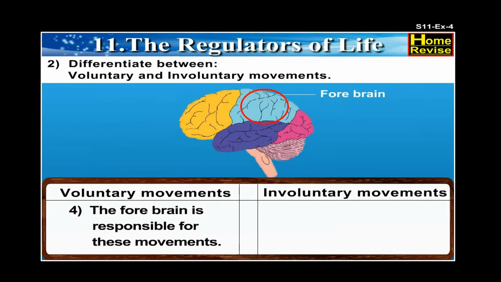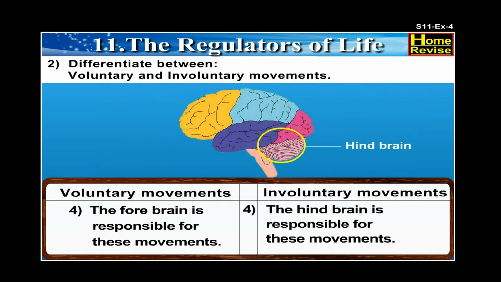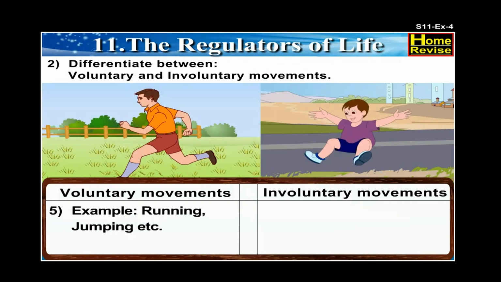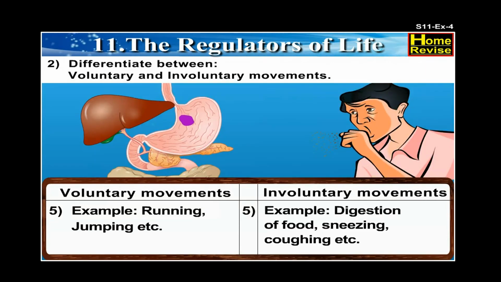The forebrain is responsible for voluntary movements, whereas in involuntary movements, the hindbrain is responsible for these movements. 5. Examples of voluntary movements are running, jumping, etc. While examples of involuntary movements are digestion of food, sneezing, coughing, etc.